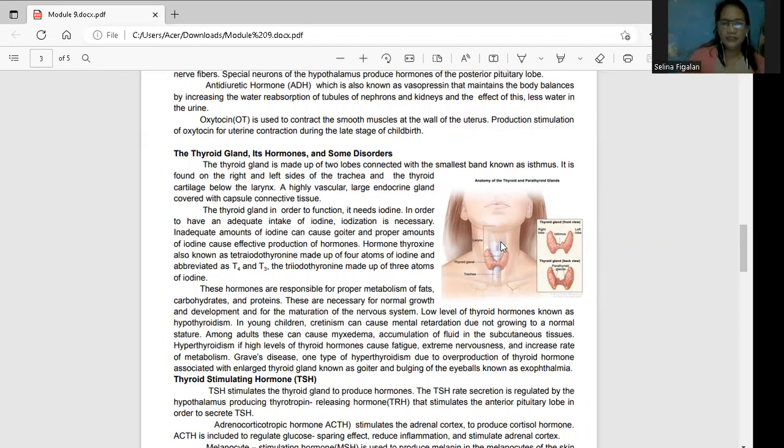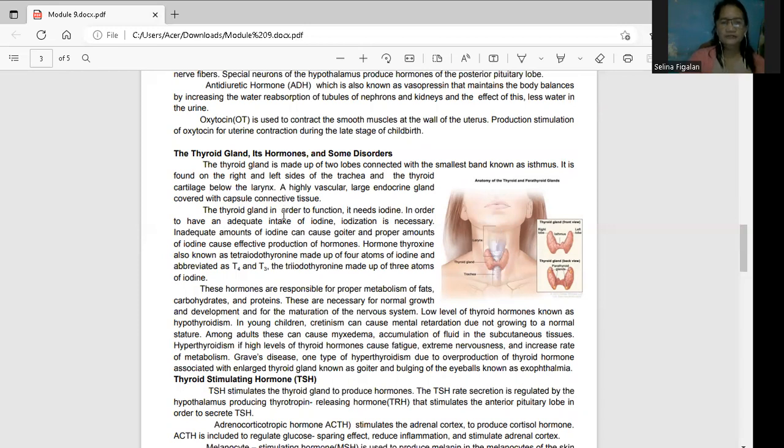Okay, this is your larynx. Your larynx is your voice box. Iba sa upper portion is your pharynx, which is the muscle responsible to swallow food. Pag na-swallow ng food, going to your esophagus. So this portion is your larynx, which is a part of your respiratory system, the upper portion, going to your trachea. Your thyroid gland is found here. Okay, so your thyroid gland is found in this portion. At sa lower portion is your parathyroid.